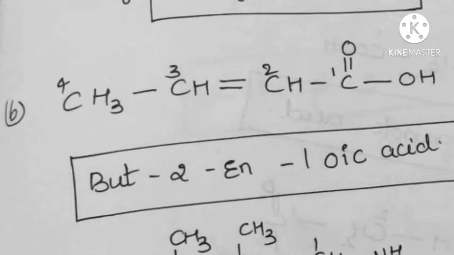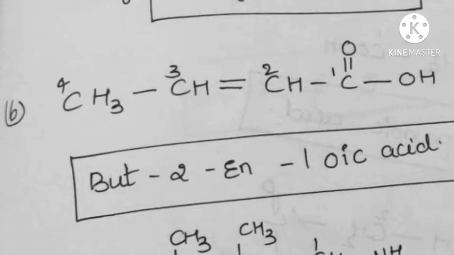And the second skeleton is like this. See here, CH3, CH double bond CH, C double bond O and OH. In this the functional group is COOH, acid group, so the primary suffix is oic acid, and it also contains a double bond, ene.